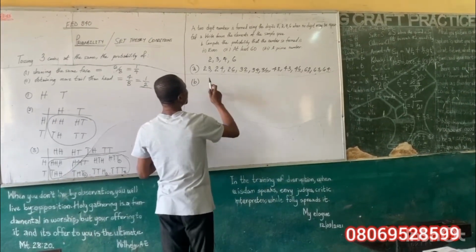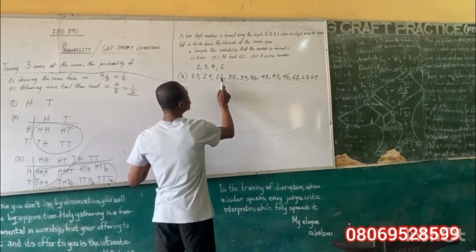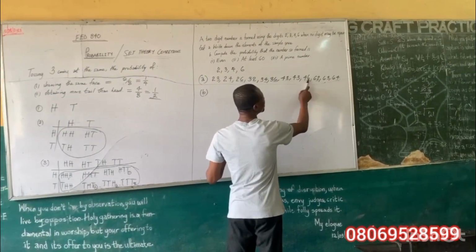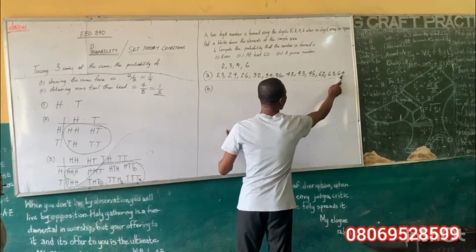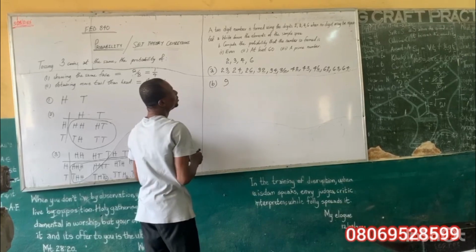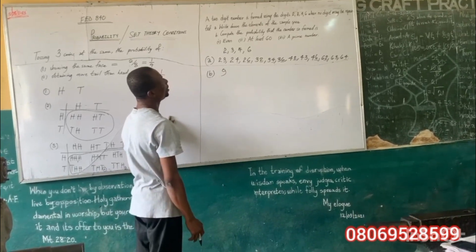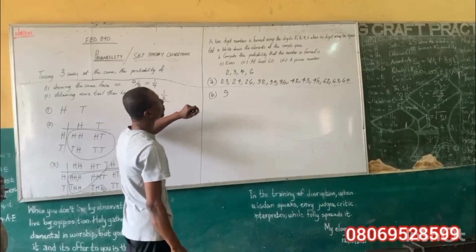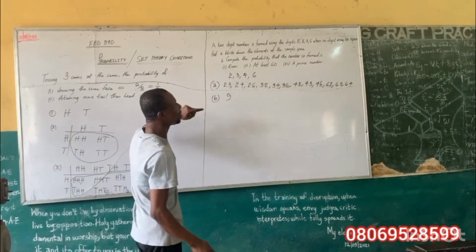So how many can we now count out? 1, 2, 3, 4, 5, 6, 7, 8, and 9. So we have even numbers, they are 9. Compute the probability of 9. And how many is the total number?